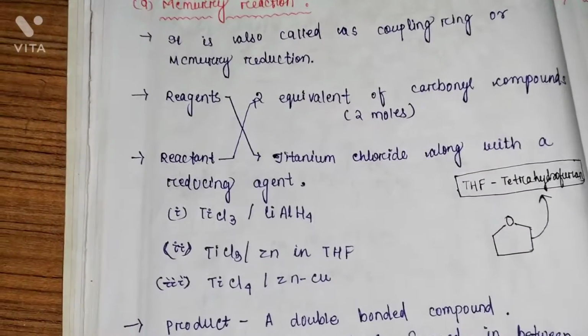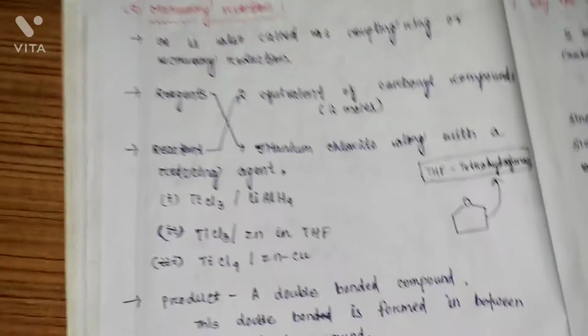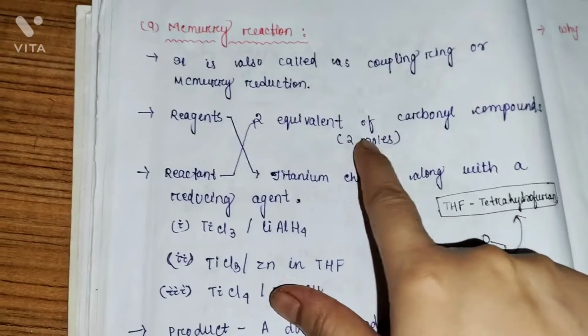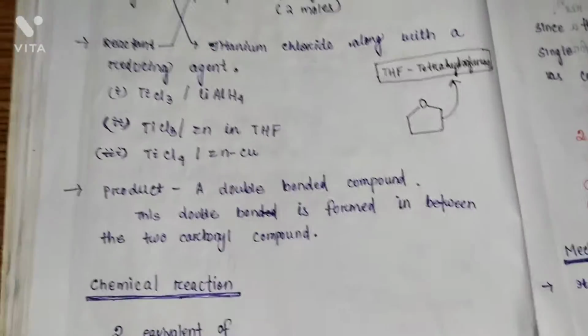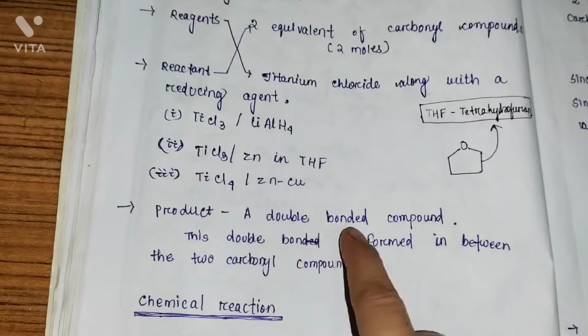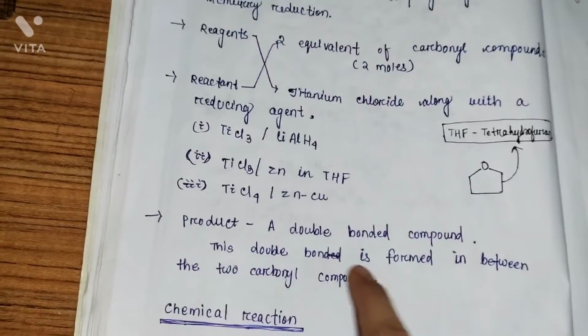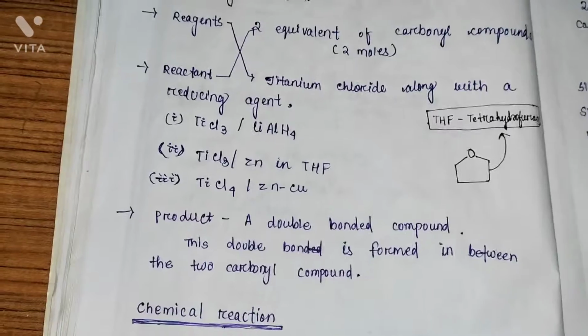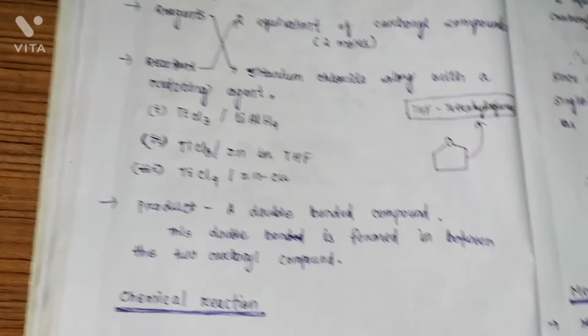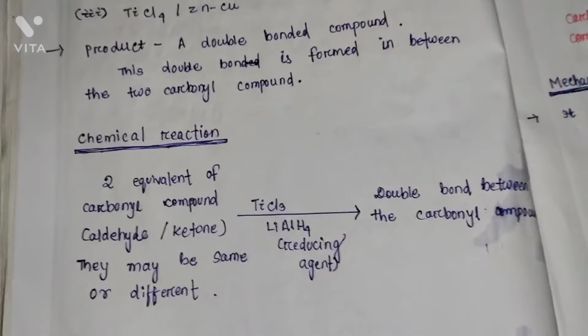And what will be the reactant for this reaction? That is 2 equivalent moles of carbonyl compound. So what will be the product of them? A double bonded compound. This double bond is formed between the 2 carbonyl compounds. The product will be a double bonded compound. Let us see the chemical reaction.